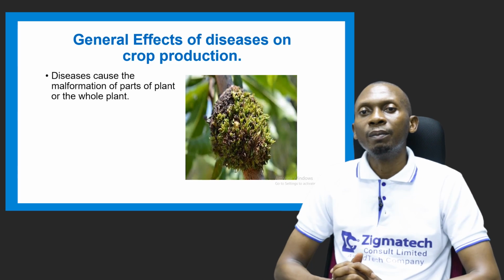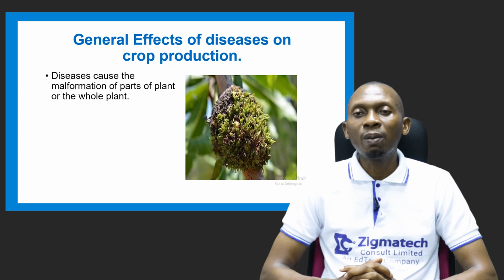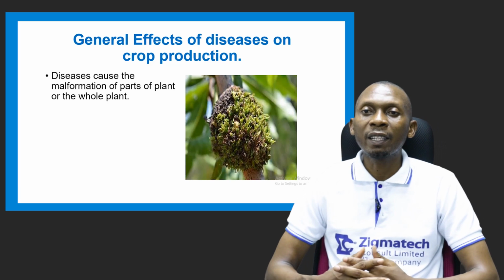So we have disease caused the malformation of parts of plants or the whole plant. That's like witches' broom that affects cassava.